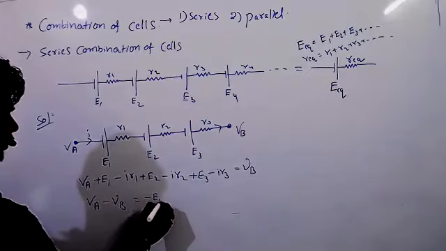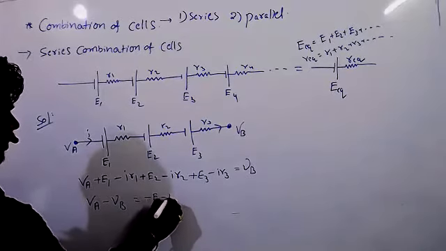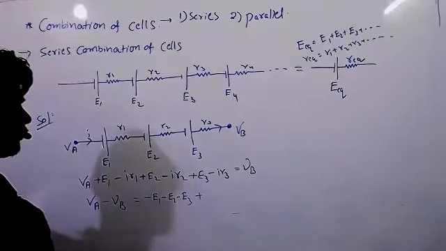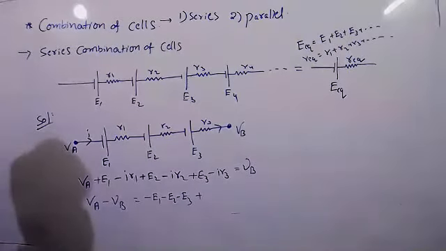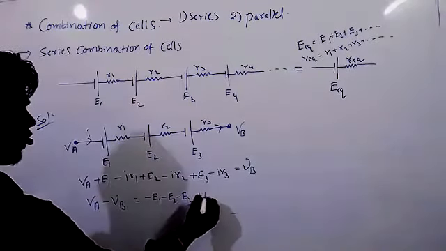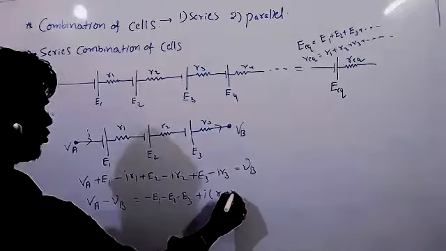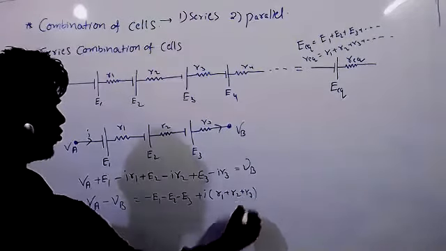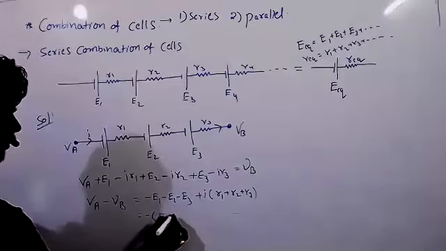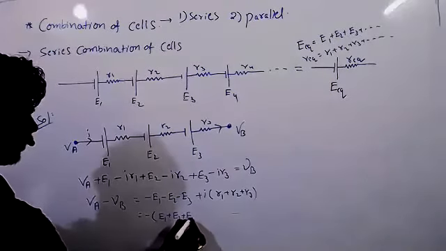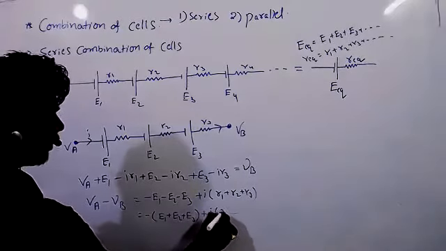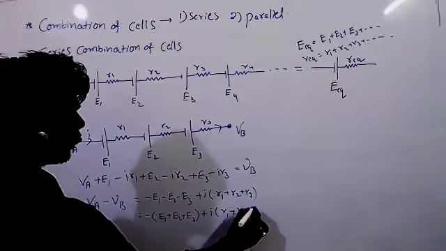Minus E1 minus E2 minus E3, since we are coming in the reverse direction, plus I common, R1 plus R2 plus R3. Taking minus common, E1 plus E2 plus E3, plus I times R1 plus R2 plus R3.